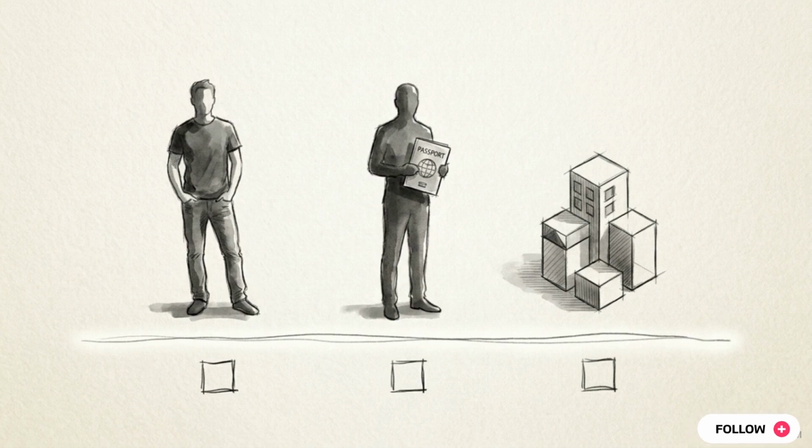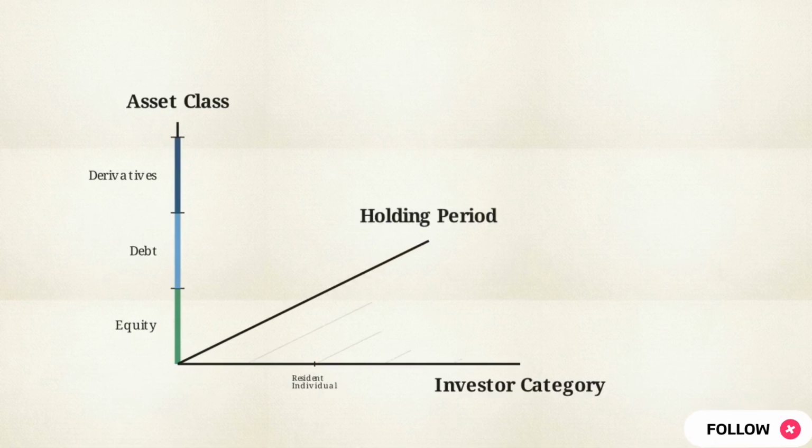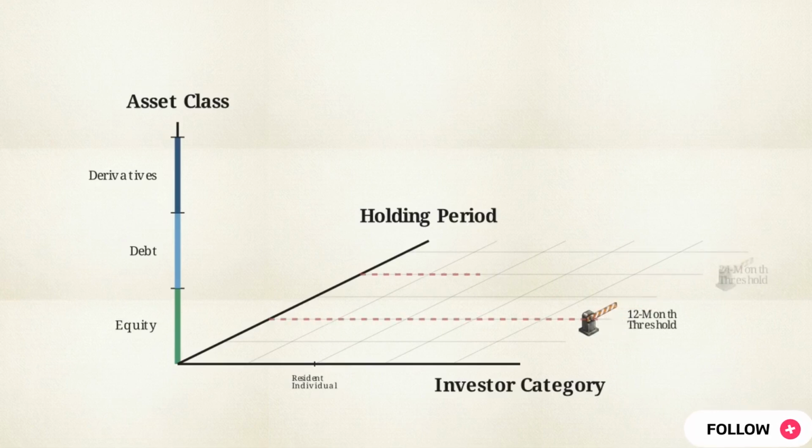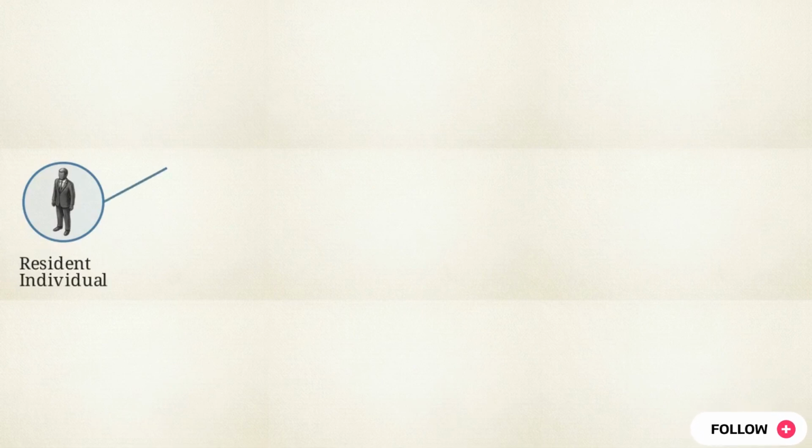The first dimension of this logic tree is the investor category. We have to identify whether the client is a resident individual, a non-resident Indian, or a non-individual entity. The second dimension on the y-axis is the asset class: equity, debt, or derivatives. The final dimension is time. This z-axis tracks the holding period, introducing the 12-month and 24-month thresholds separating short-term trades from long-term investments. Every rupee of profit earned in a PMS must be routed through these specific coordinates to determine its legal tax rate.